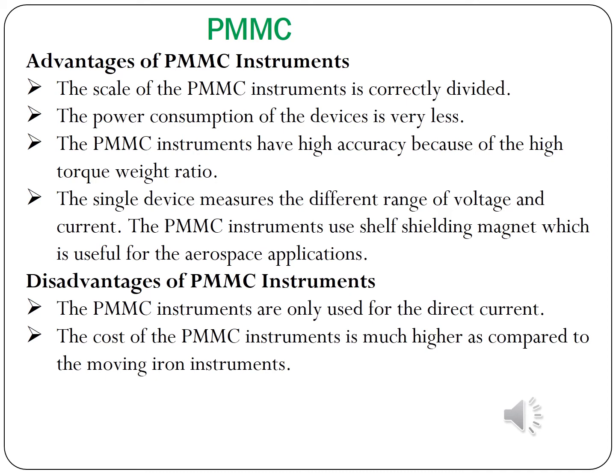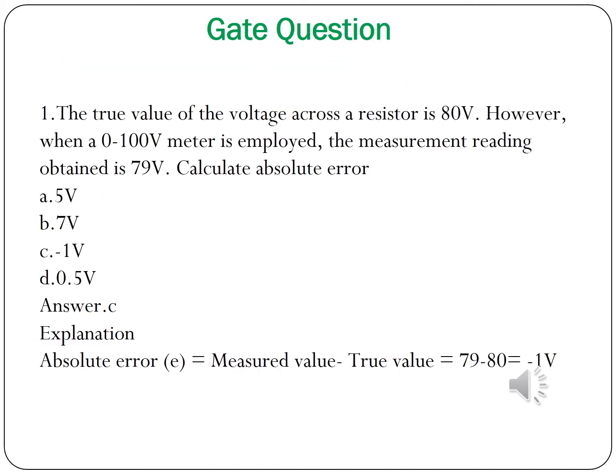Disadvantages: the PMMC instrument cannot be used for AC current. The cost of the PMMC instrument is high compared to a moving iron instrument. Next we can see some GATE questions. First question: the true value of the voltage across a resistor is 80 volt. However, when a 0 to 100 volt meter is employed, the measurement reading obtained is 79 volt. Calculate the absolute error.